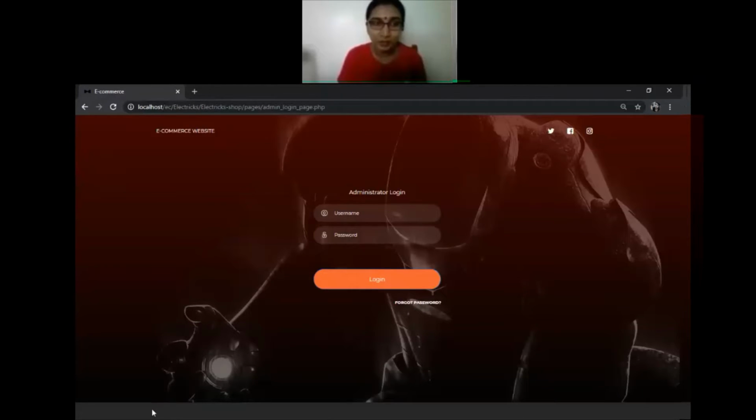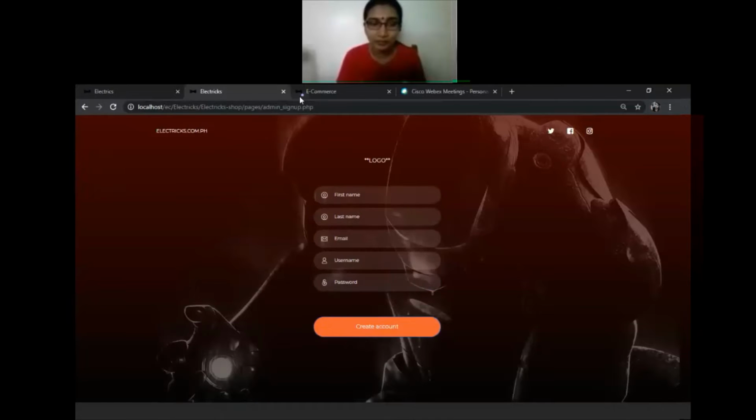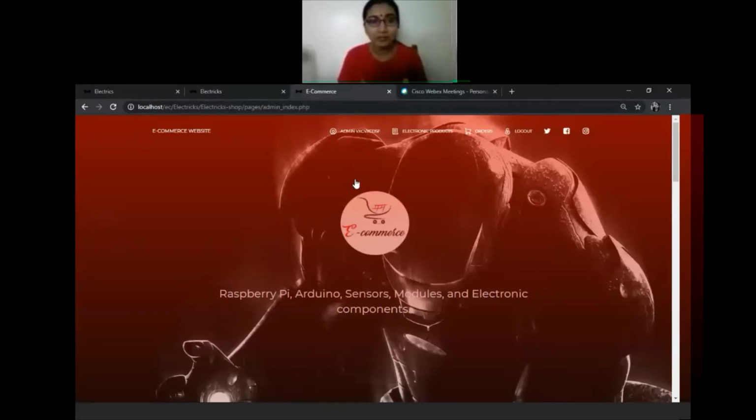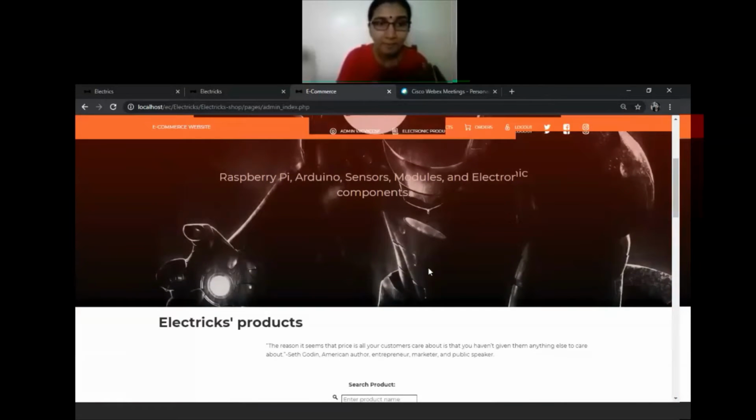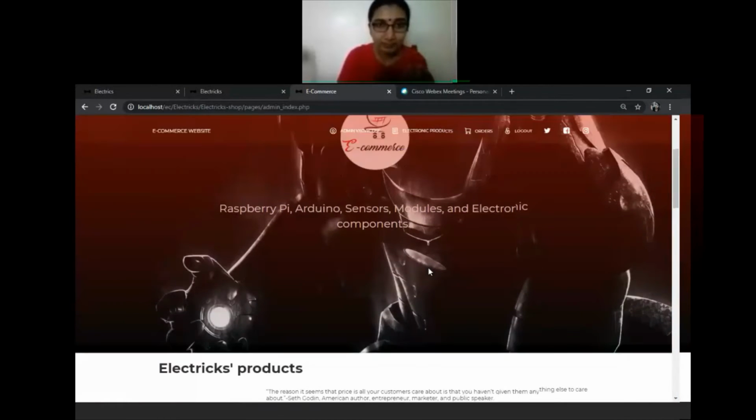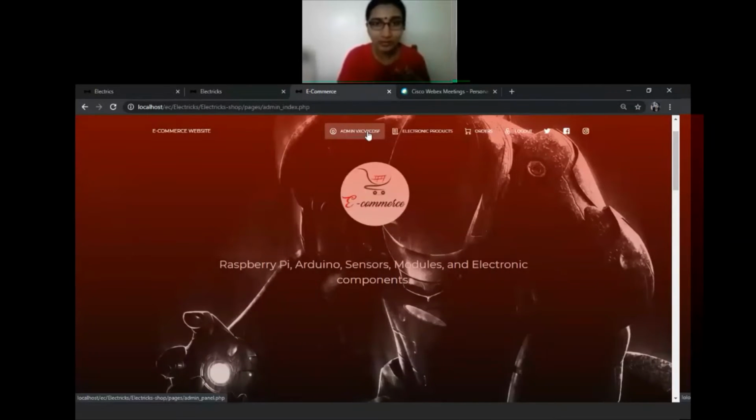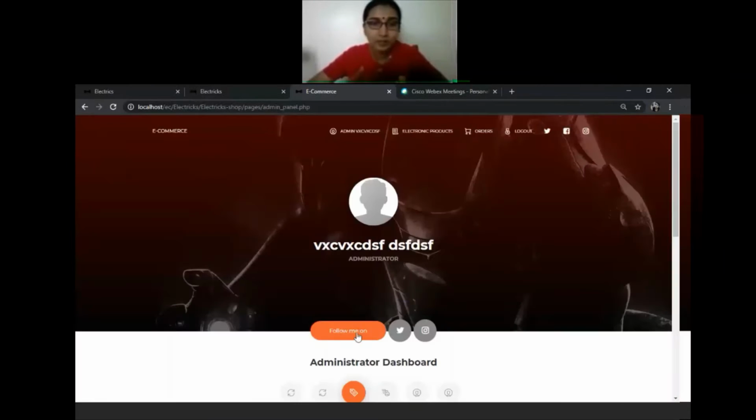Once you enter the page, this will be the admin dashboard. In the admin dashboard, you can see the navigation of admin, product list, electronic products, orders, and also the logger page. On this dashboard, they can follow through the social media, that is Twitter, Facebook, and Instagram.